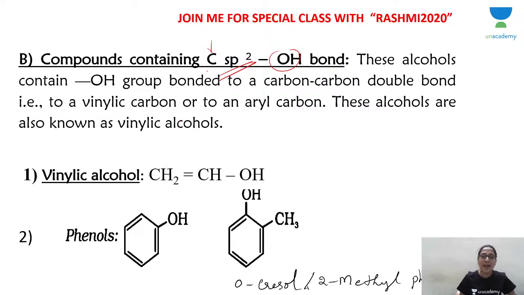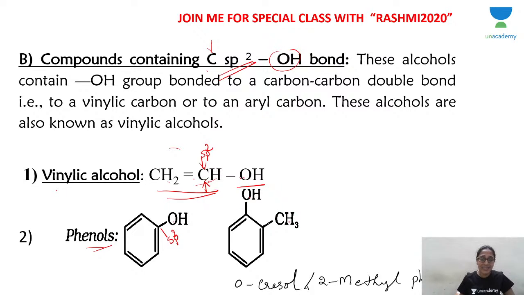Now when the carbon is sp2, we are talking about this carbon which is sp2 hybridized. OH is attached directly to an sp2 hybridized carbon atom of a carbon-carbon double bond. Such alcohol is called a vinylic alcohol because this is a vinyl group. This carbon is called the vinyl carbon, and if OH is attached to the vinyl carbon, it is called a vinylic alcohol. And if OH is attached to an sp2 hybridized carbon which is part of a benzene ring, then it's called phenol.